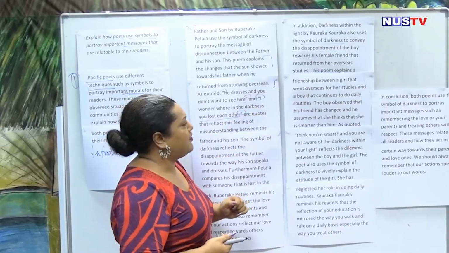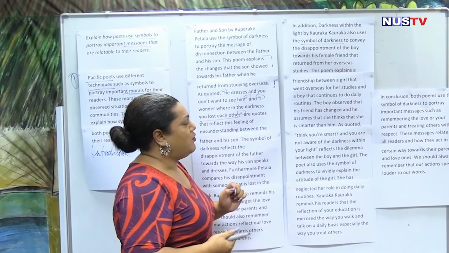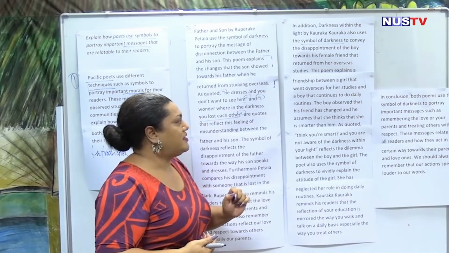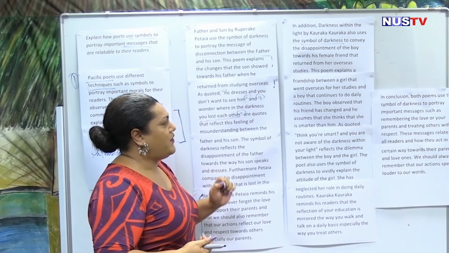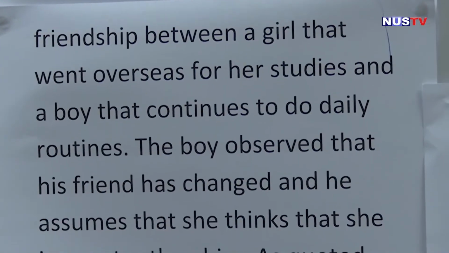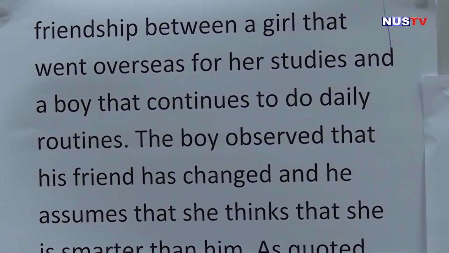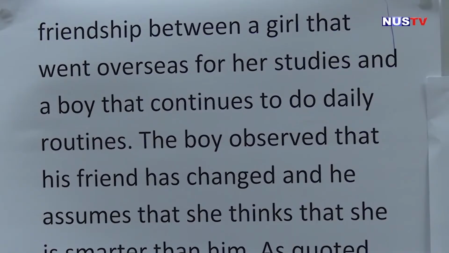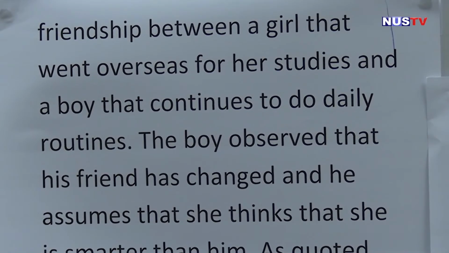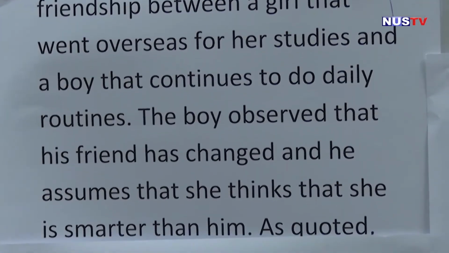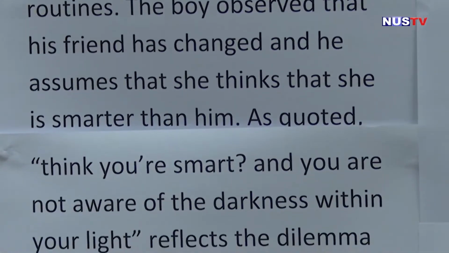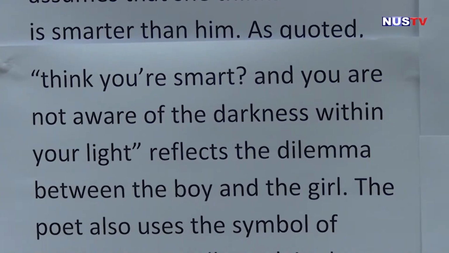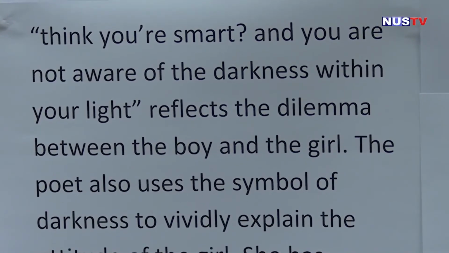This poem explains a friendship between a girl that went overseas for her studies and a boy that continues to do daily routines. The boy observed that his friend has changed and he assumes that she thinks that she is smarter than him. As quoted, "Think you're smart and you are not aware of the darkness within the light."